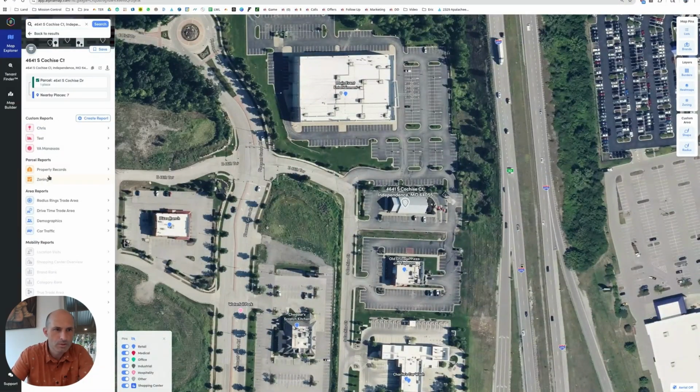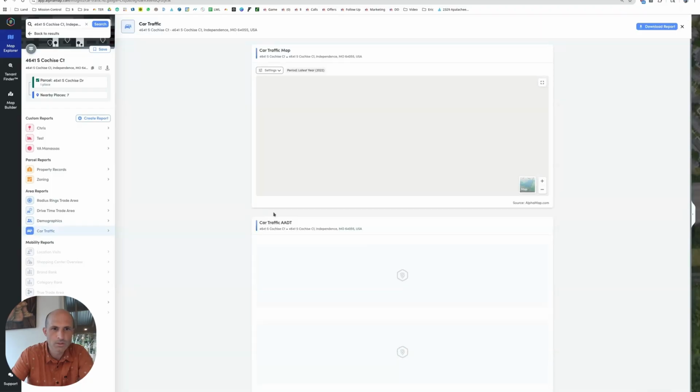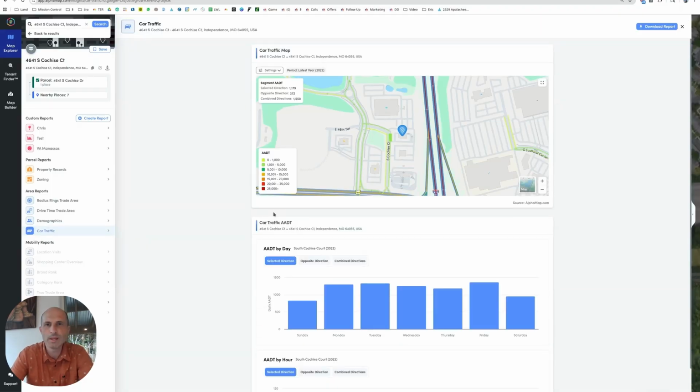So here's our Slim Chickens. And eventually we want to look at the best ones, because if we study the best ones and emulate the best ones and find property that's a lot like the best ones and go tell Slim Chickens, hey, here's your next location. It's just like your best shops. We'll make it really easy for you. Here you go. Though sounds like they'll want to buy it from us instead of leasing or whatever. These people seem to be buy people.